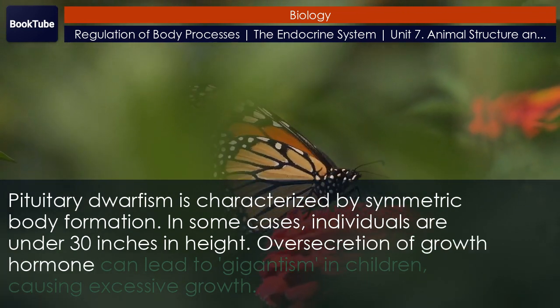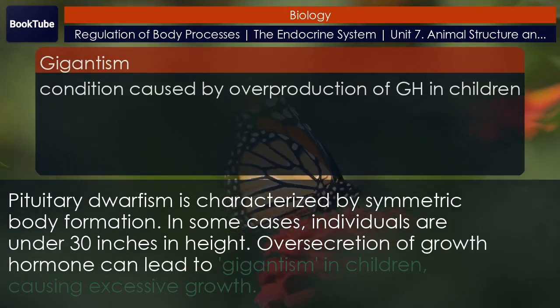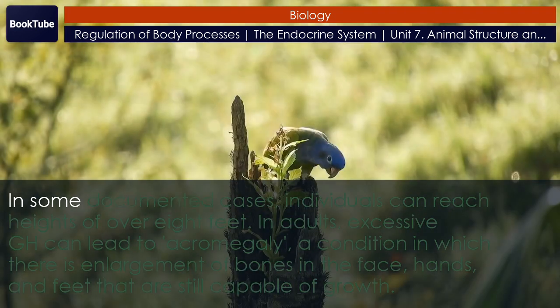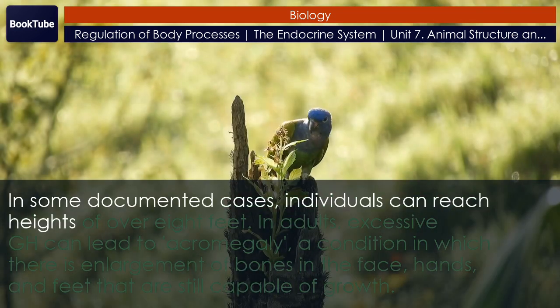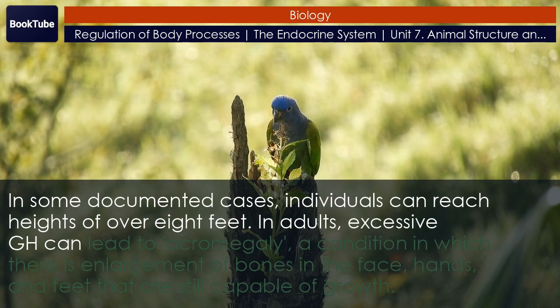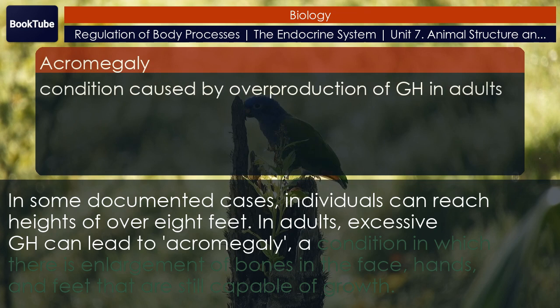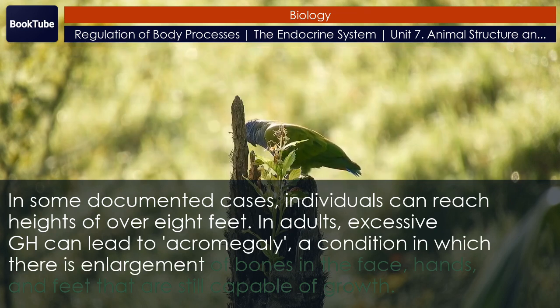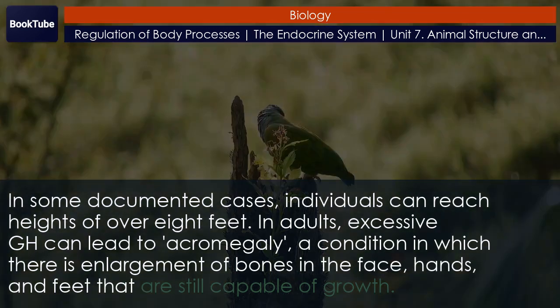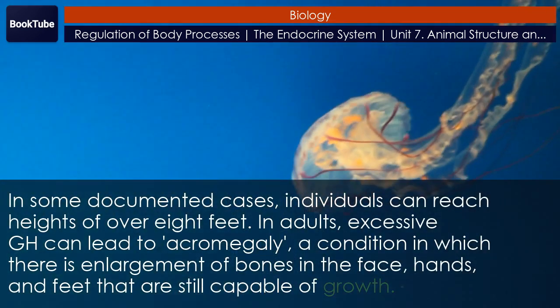Oversecretion of growth hormone can lead to gigantism in children, causing excessive growth. In some documented cases, individuals can reach heights of over 8 feet. In adults, excessive GH can lead to acromegaly, a condition in which there is enlargement of bones in the face, hands, and feet that are still capable of growth.